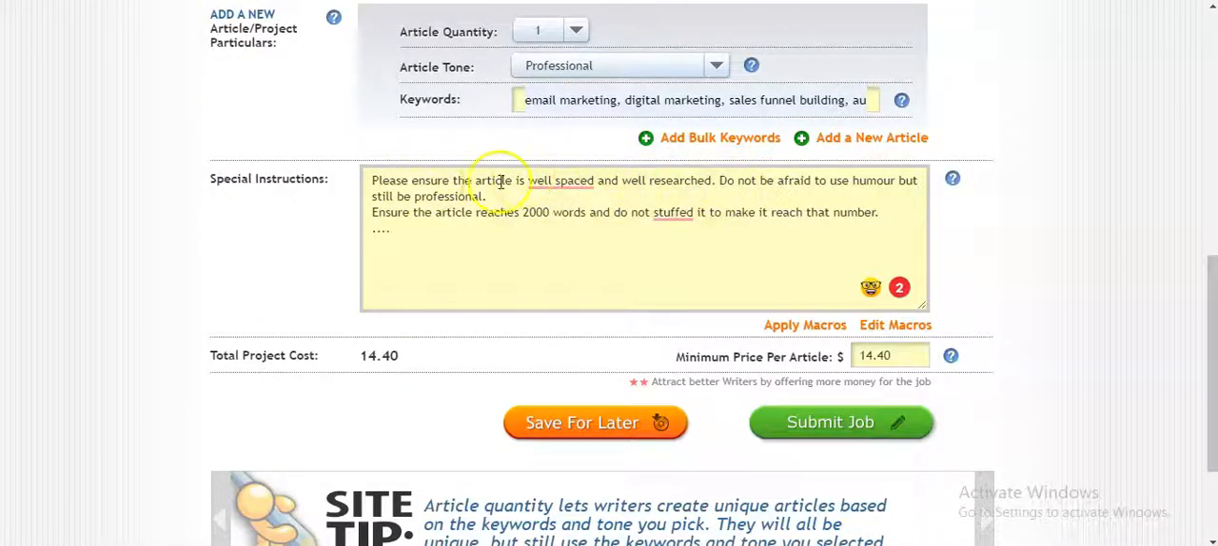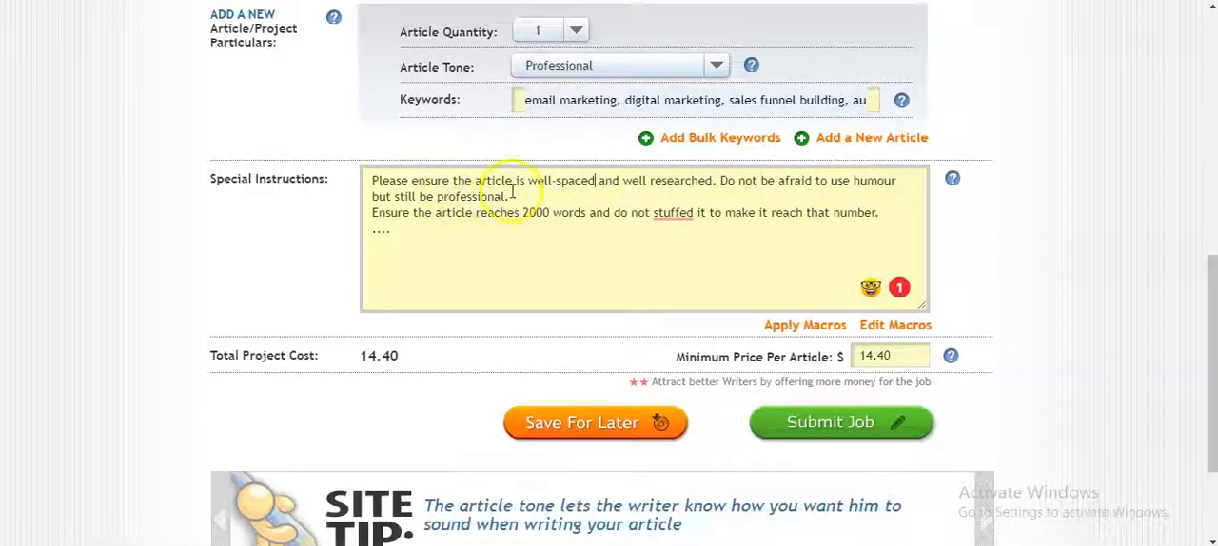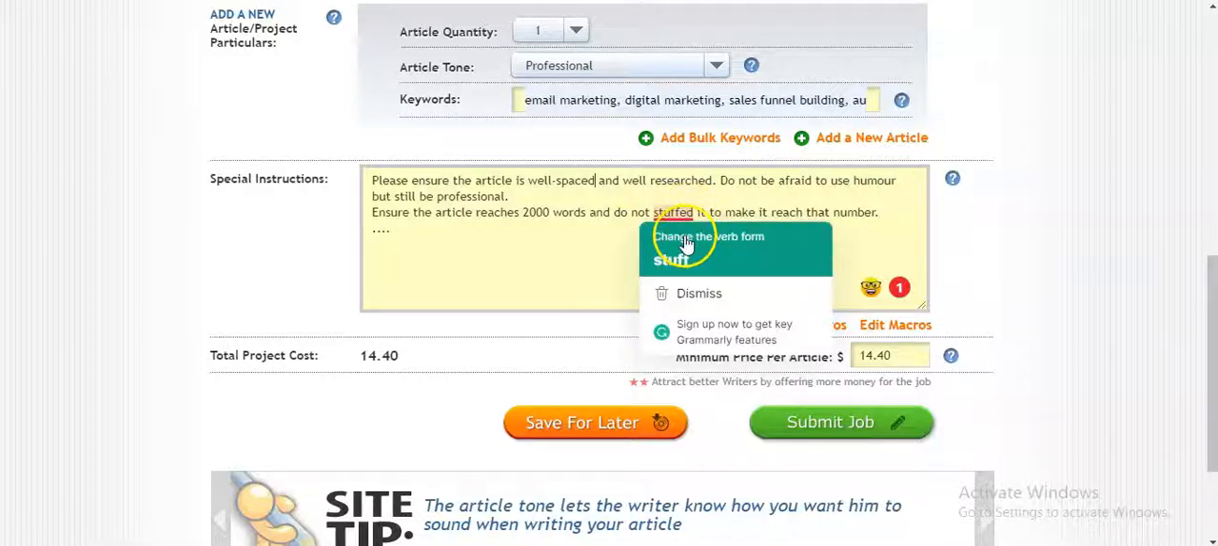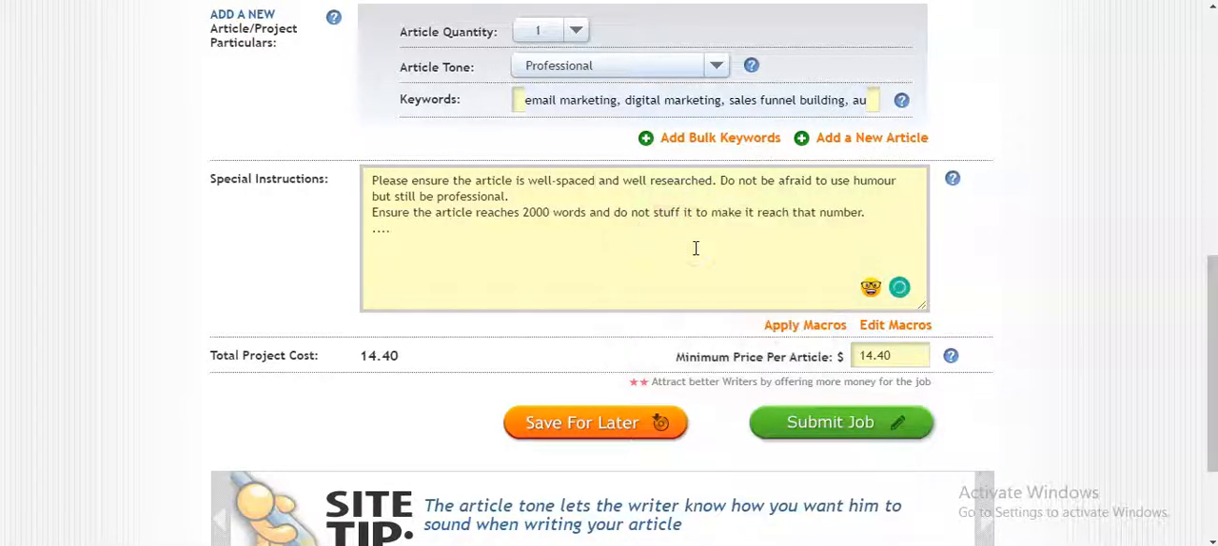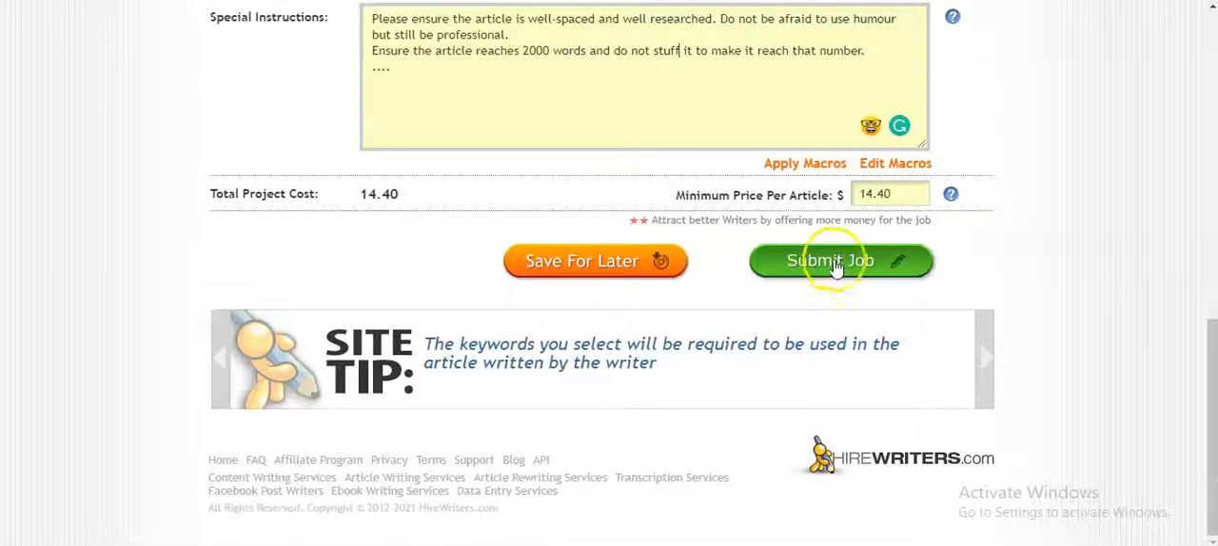So please ensure the article is well spaced and well researched. Do not be afraid to use humor but still be professional. Ensure the article reaches 2000 words and do not stuff it to make it reach that number. So everything you want them to do, all the instructions that you want to give them, this is where you put everything, right? So you can save for later and you can also submit your job right now.